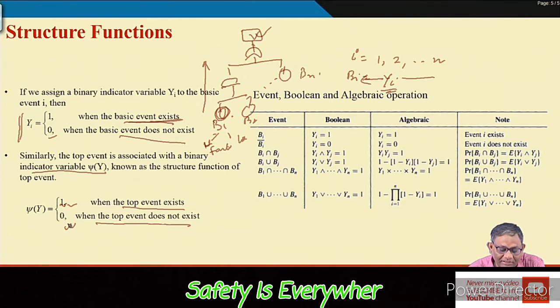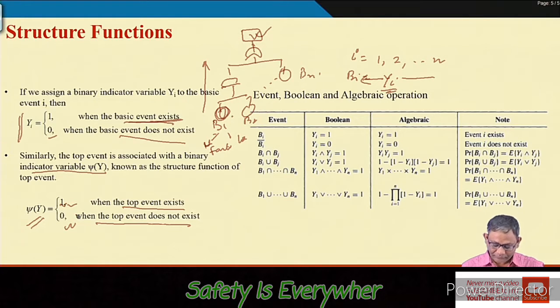So in structure function, you have defined two types of indicator variables, one for the basic event and another for the top event. For the basic event, the indicator variable is yi, which takes the value 1 if the ith basic event exists, otherwise 0. Similarly, psi(y) is another indicator variable which takes the value 1 if the top event exists, otherwise 0.